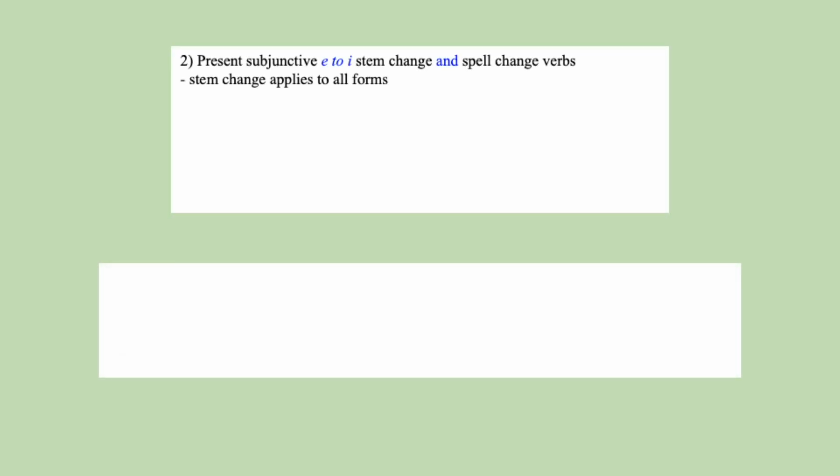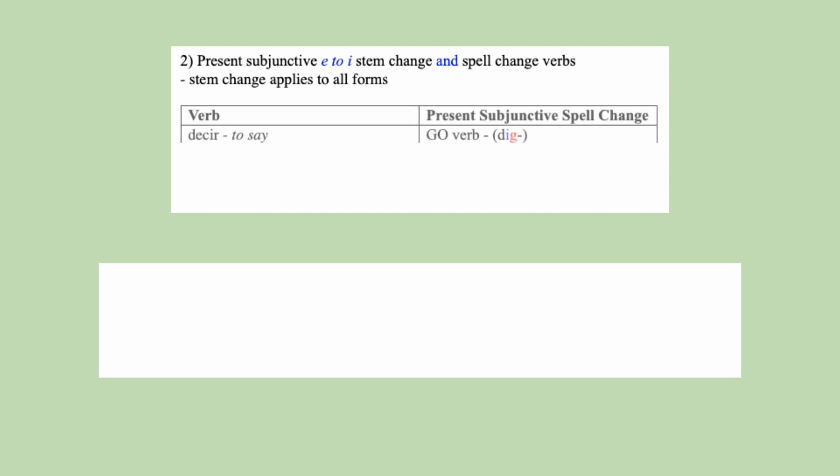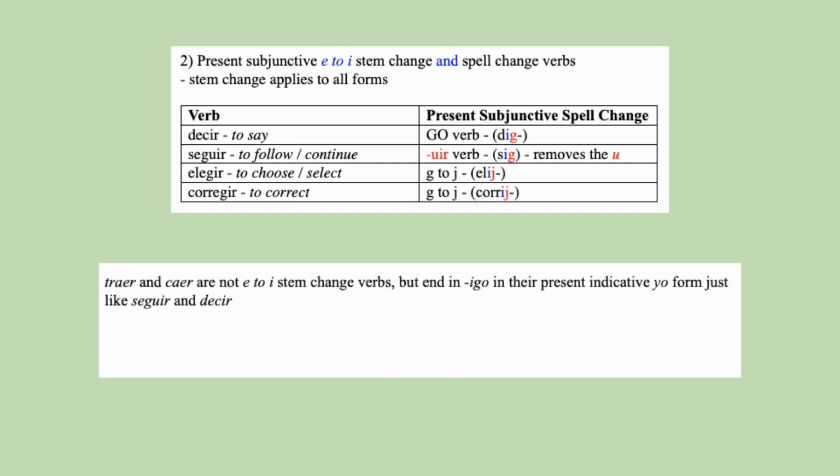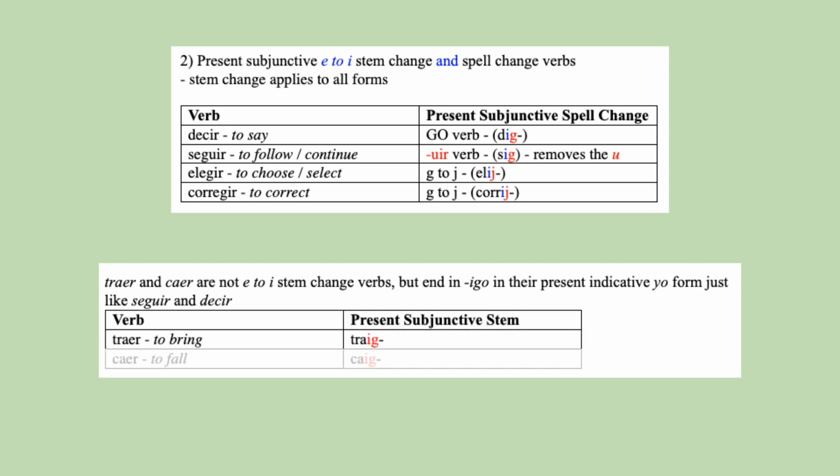These verbs in the present subjunctive have an E to I stem change and a spell change. Decir, seguir, elegir, corregir. So the verbs traer and caer are not E to I stem change verbs, but they do end in igo in the first person singular present tense form.